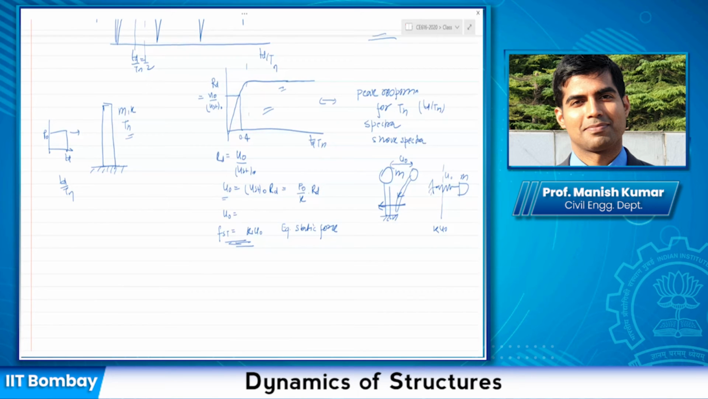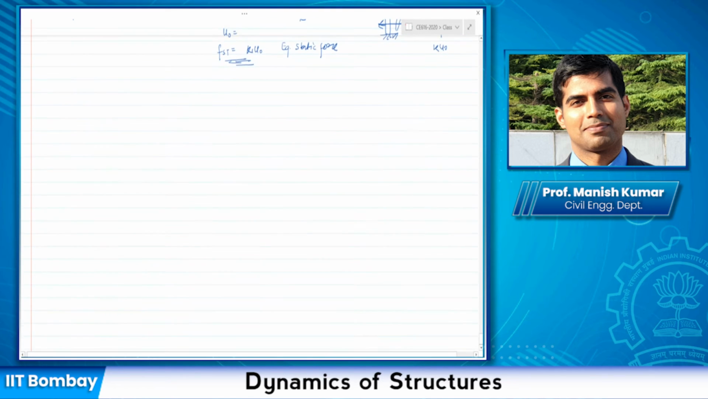So how to utilize that chart to get the response in the system. Apart from that, for any type of motion, if this RD versus TD by Tn is given to you, you can always find out the peak response. So let us do another type of pulse type motion.